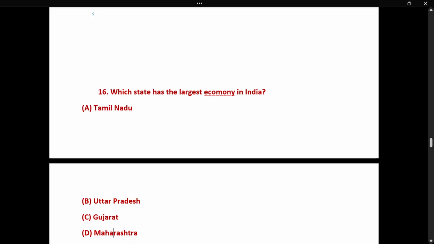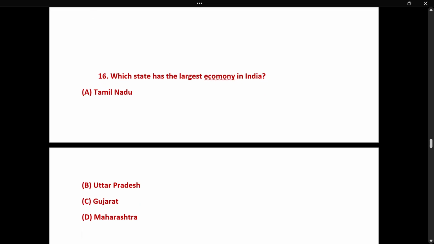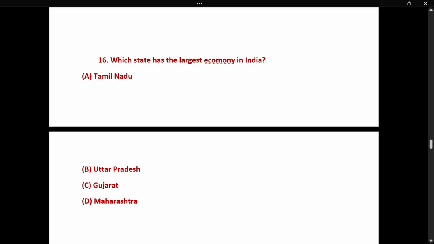Next, which state has the largest economy in India? That is Maharashtra. Most of the businesses take place in Maharashtra. So at present, who is the CM of Maharashtra? That is Devendra Fadnavis.